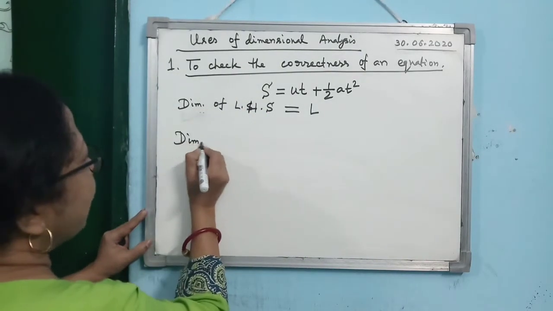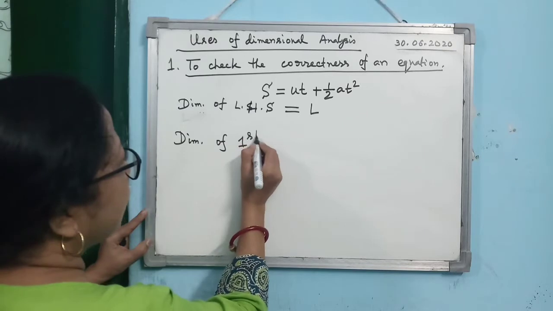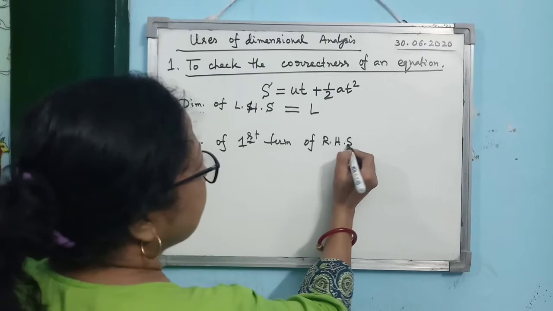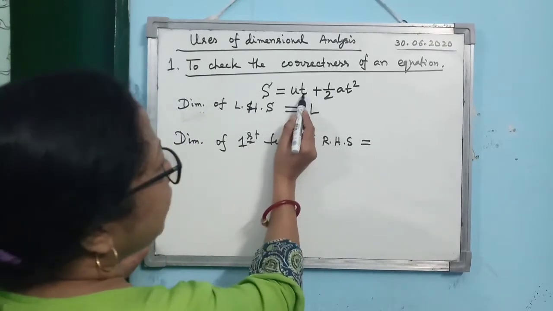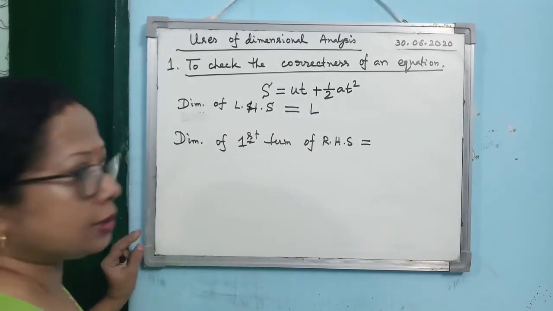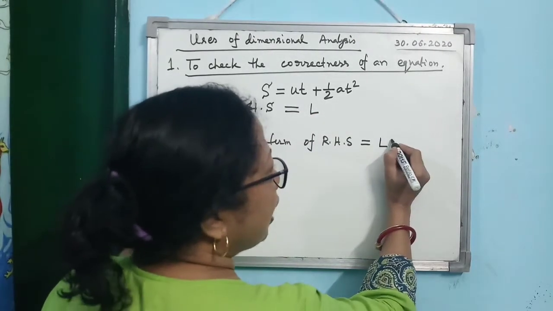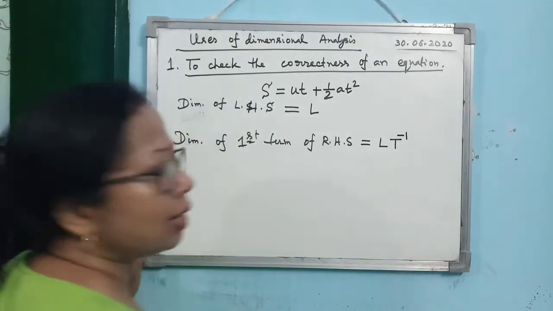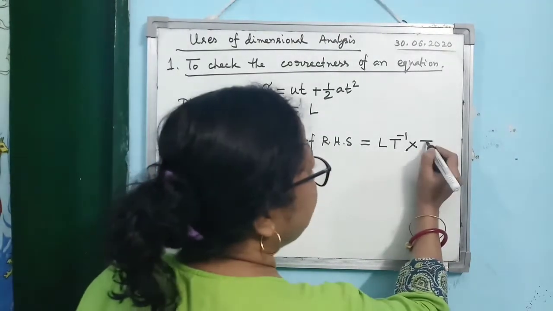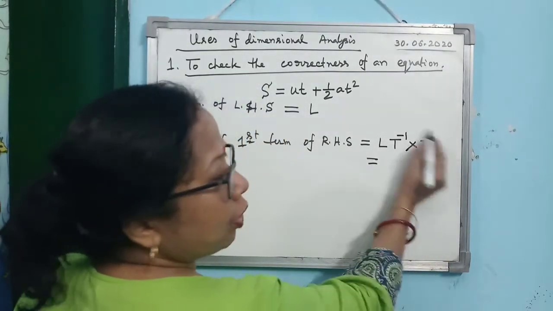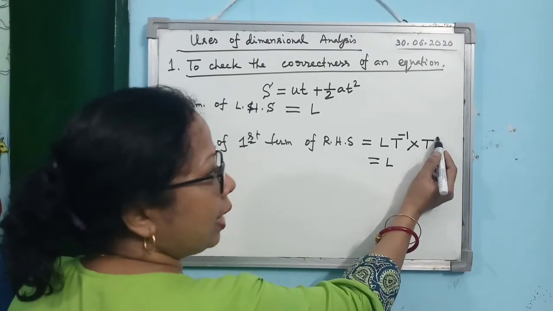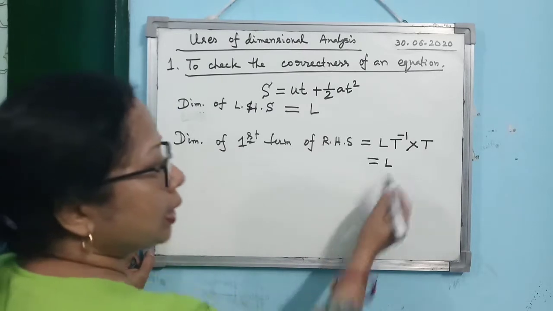So what is the dimension of the first term on the right hand side? The first term is U into T. Now, what is the dimension of U? U means velocity. I hope you can remember: L T to the power minus 1. Then T stands for time, so the dimension of time is T. On simplification, what are you getting? L T to the power minus 1, and here it is T to the power 1. So minus 1 plus 1 is 0. So you are getting L.